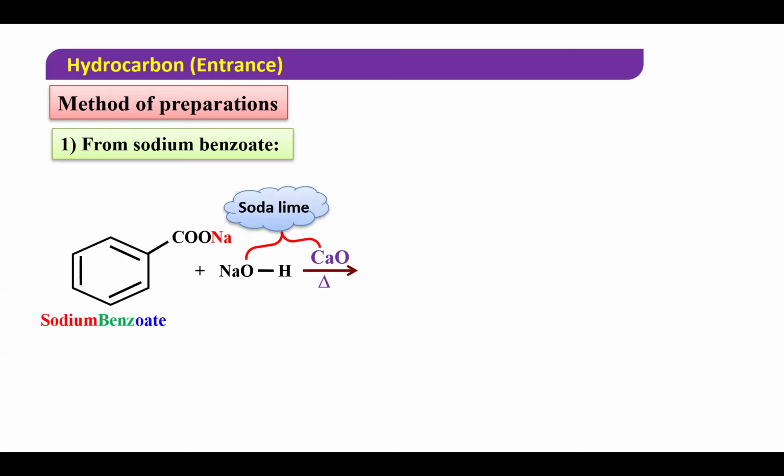Why do we use soda lime? Why not only NaOH? Because NaOH is deliquescent, it will absorb moisture. So calcium oxide acts as a drying agent and prevents it from absorbing moisture. Now what will happen here? Look, we get benzene and sodium carbonate. Clear? Next method of preparation.